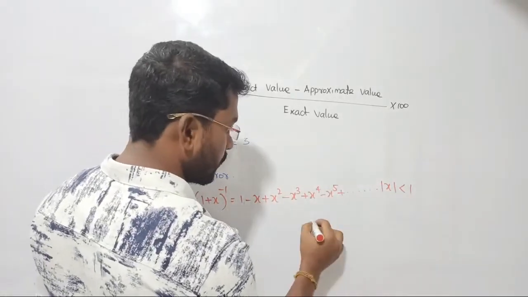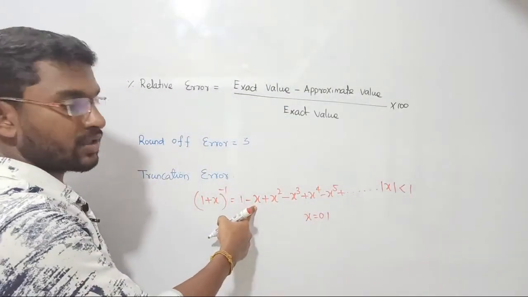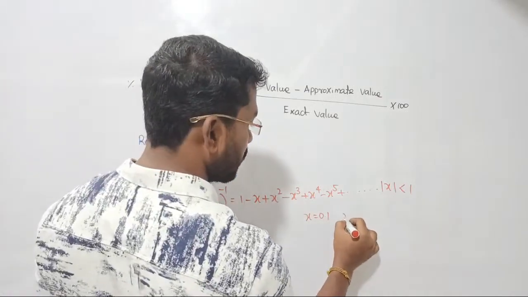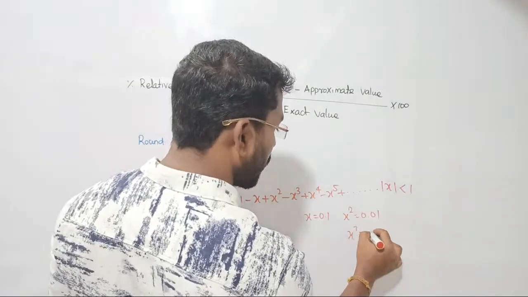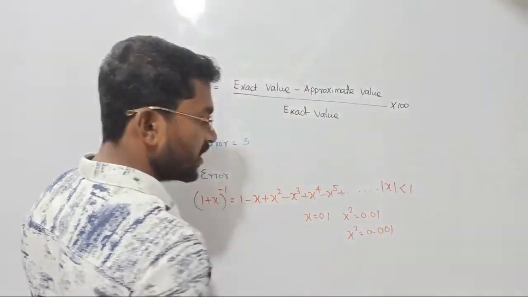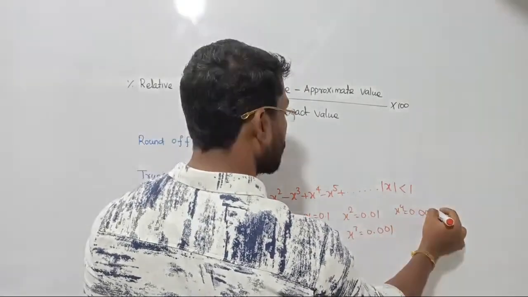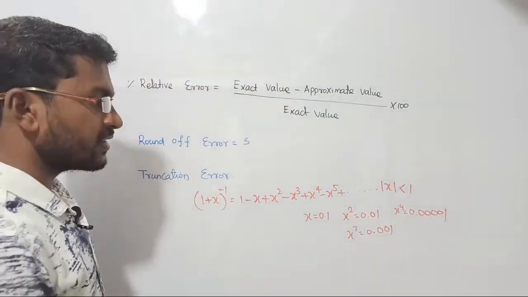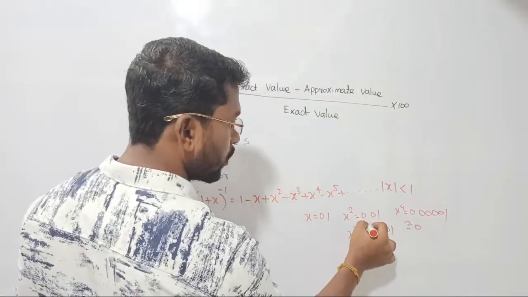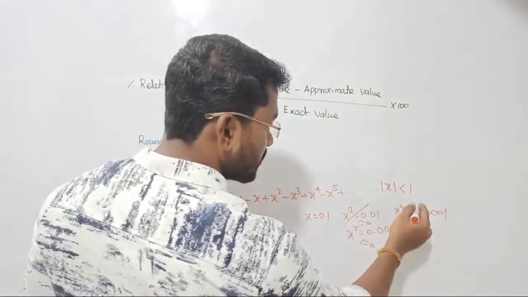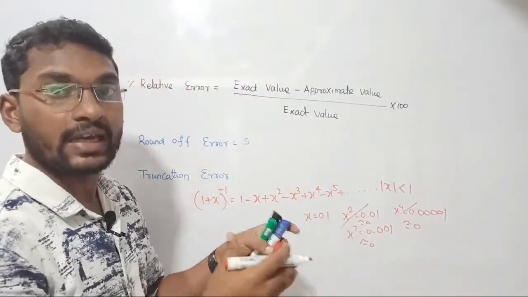அப்ப இந்த சீரியஸ்ல x ஓட லெந்த் less than 1 அப்படினா I am just raising the question. இப்போ நான் என்ன பண்றேன்னா, for example x equal to 0.1 அப்படி நான் எடுக்கிறேன், right? Now இங்க நான் x க்கு பதிலா 0.1 ன்னு சப்ஸ்டிட் பண்ணலாம். Then x square will become 0.01. Then x cube will become 0.001. See there, again if I raise the power, x power 4 will be 0.0001. See there guys, it is almost getting close to 0, right? Do I need to consider all these terms? No. Because these values are not going to create that much effect in my series.